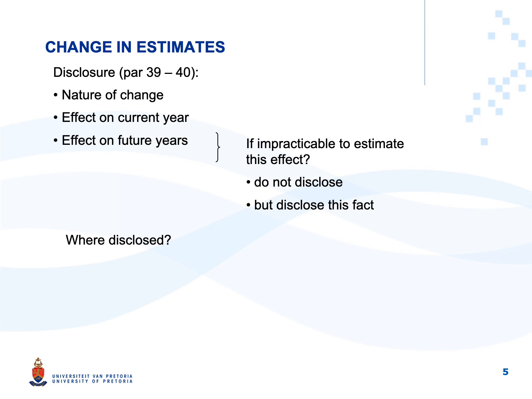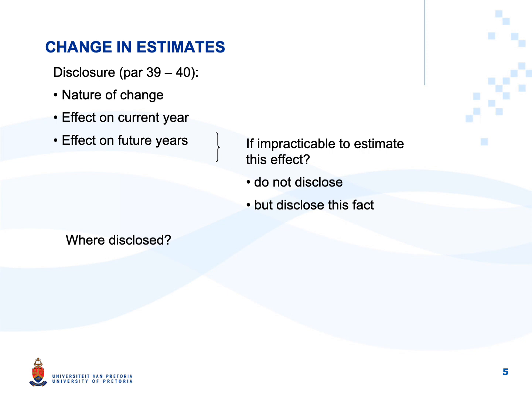In other words, for example, with depreciation, did the depreciation for the current year increase or decrease due to the change in estimate? You also need to disclose the effect on all future years if it is practicable to do so. If it is impracticable to estimate this effect, you do not need to disclose it, but you do need to disclose the fact that you could not do it.